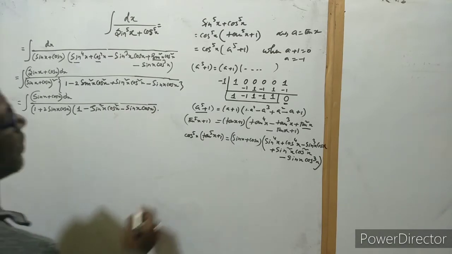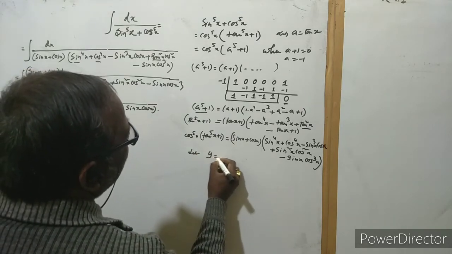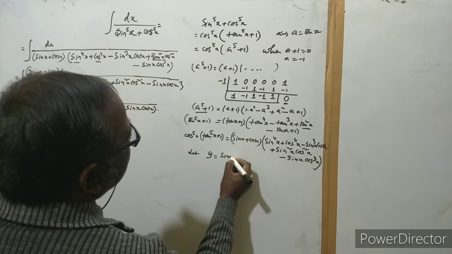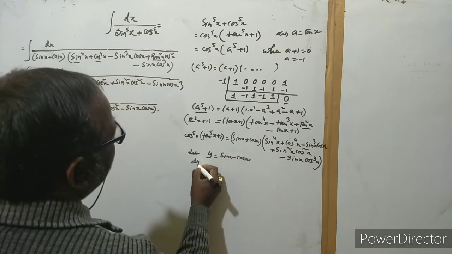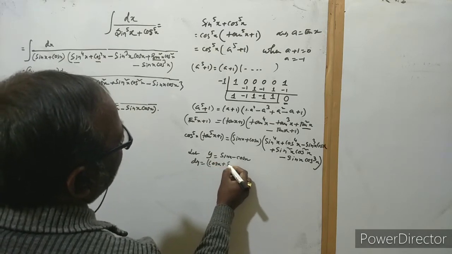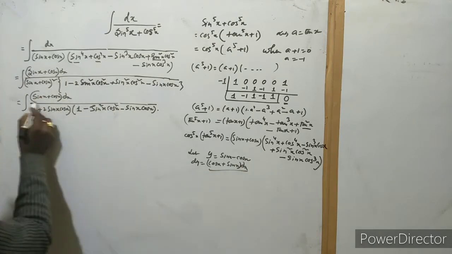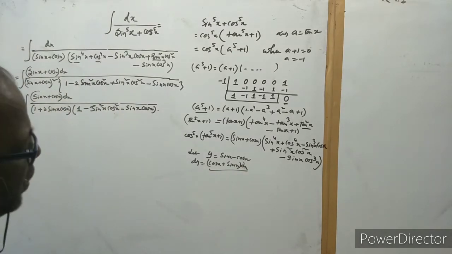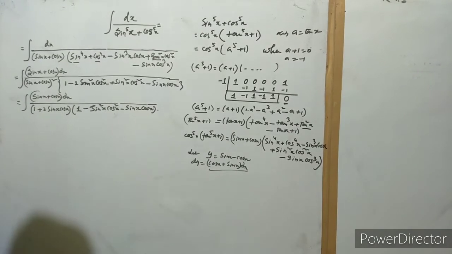Okay, so now let y equal sin x minus cos x. If we differentiate, then we get cos x plus sin x into dx, and in place of that we can put dy.